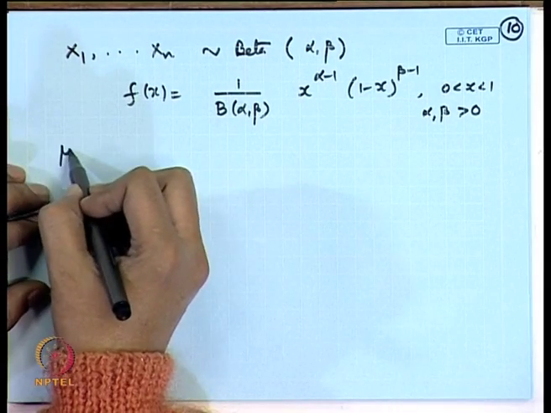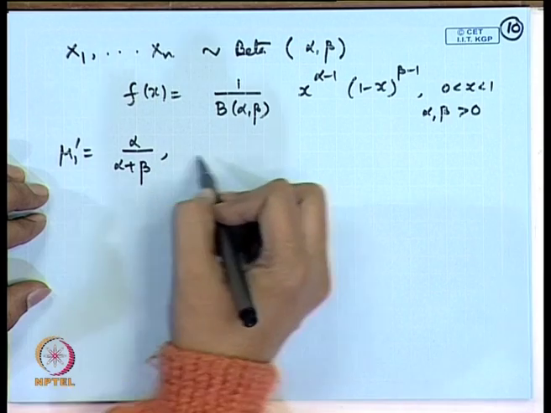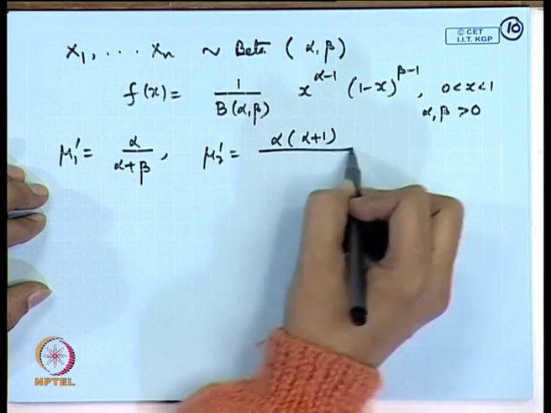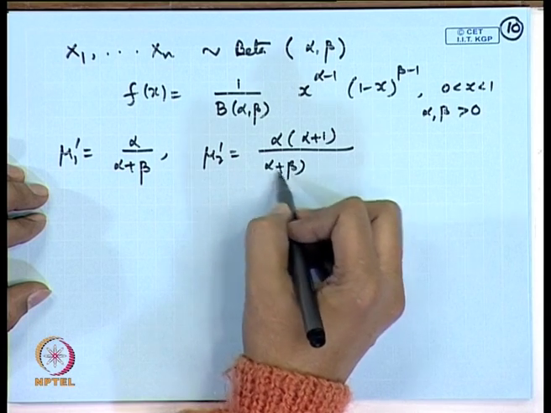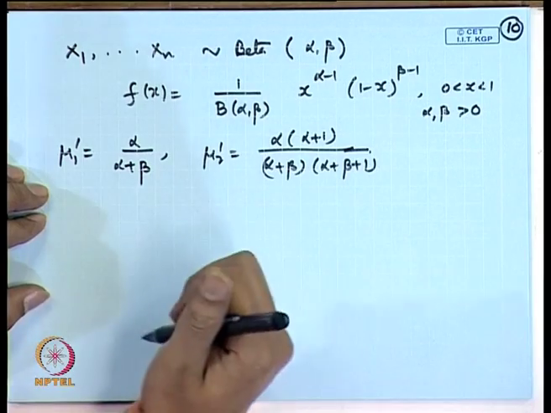The first two moments of a beta distribution are alpha by alpha plus beta and alpha into alpha plus 1 divided by alpha plus beta into alpha plus beta plus 1.